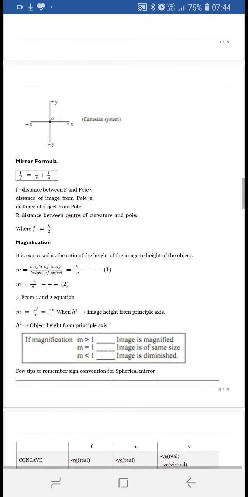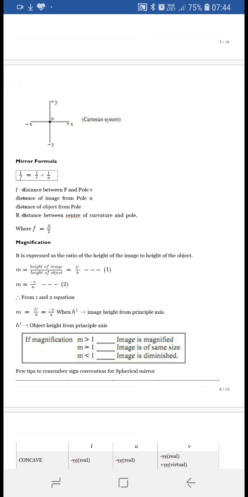Next concept is magnification. What do you mean by magnification? If you want to know at what distance the image is formed from the mirror and of what size, then you should use the concept of magnification. Magnification is the ratio of the height of image to the height of object. It is represented by m is equal to height of image upon height of object.